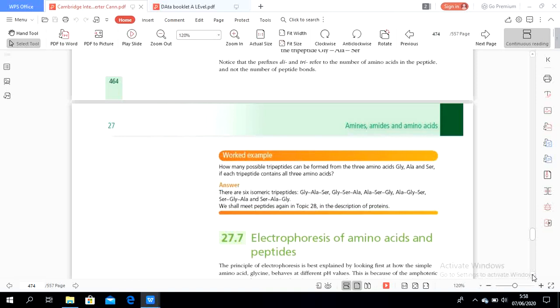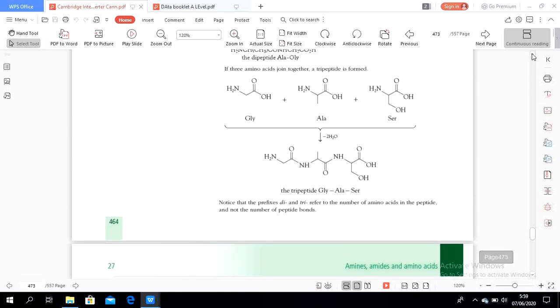The amine reacts with nitrous acid to form alcohol, and the carboxylic acid of the amino acid reacts with alcohol to form an ester. The amino acid can react with acid and alkali, which is its buffer action, and lastly the amino acid reacts with amino acids themselves to form a peptide, tripeptide, or polypeptide.